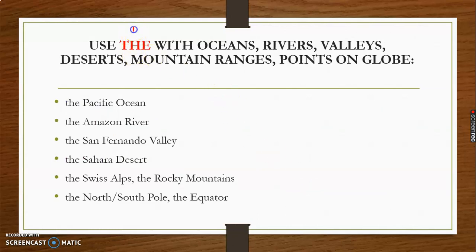Earlier we discussed where we are not supposed to use the, but here we will see where we have to use the. So with the name of the ocean, the name of the rivers, the name of the valleys, the name of the desert, the name of the mountains, and the name of the points on the globe, right? Like the North and South Pole, these are points on the globe. So we have to use the here.